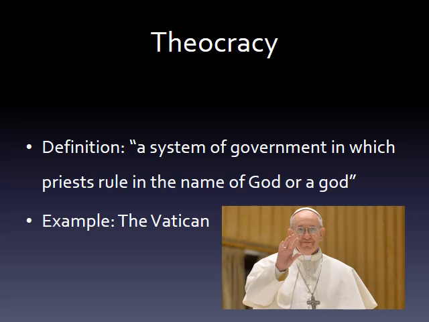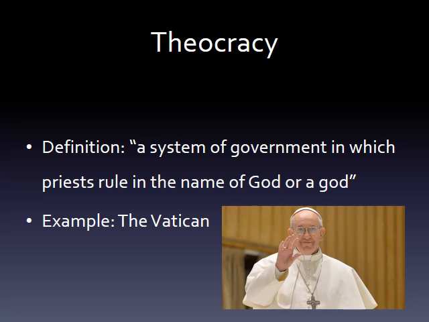Their head of state is the Pope, who is a religious figure, and they pass laws and decide what to do about issues based on their religious beliefs, as opposed to our country, the U.S., which doesn't act solely based on religion, but also the desires and what's best for the country based on what the overall populace believes. So really, the big takeaway about a theocracy is the religious group controls the government in every aspect of it.